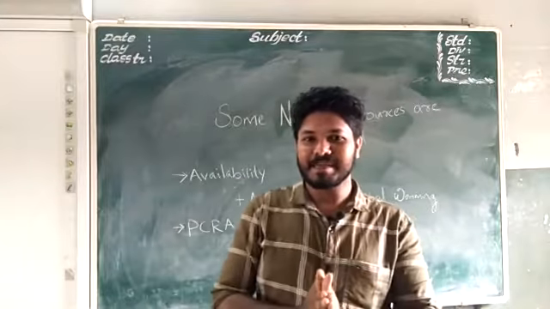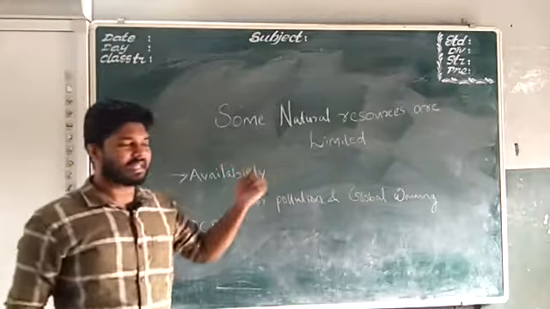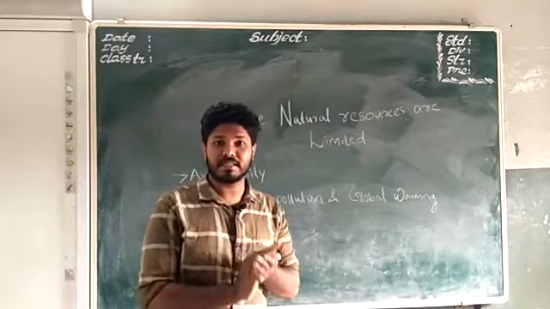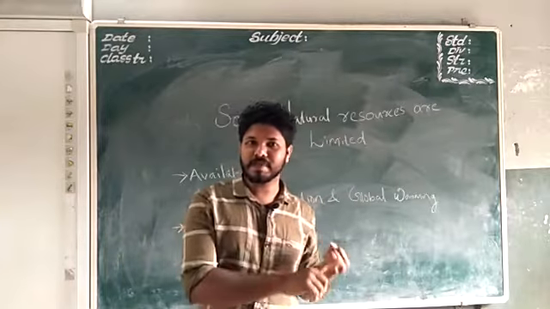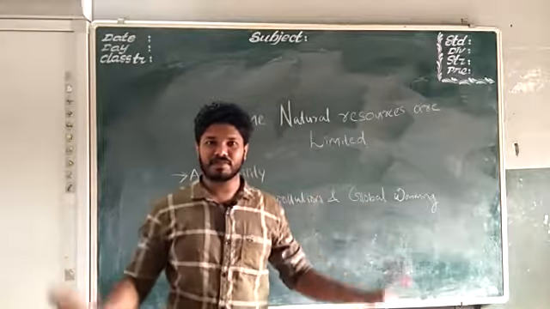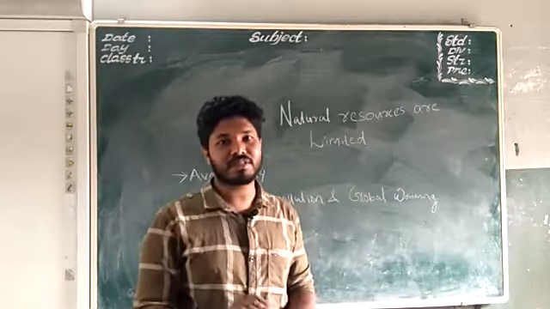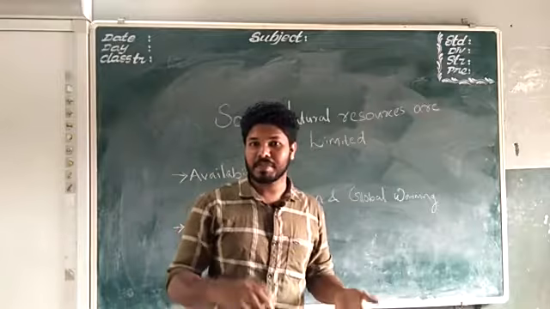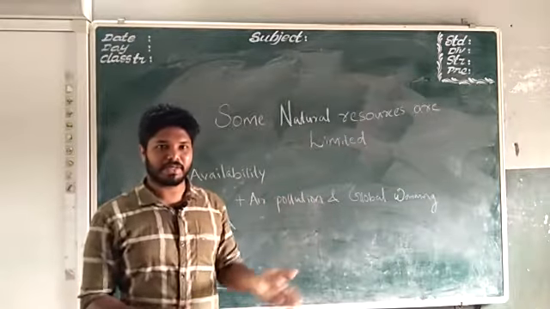Today we are discussing our last section, that is, some natural resources are limited. We already discussed in the first section that there are two types of resources: exhaustible natural resources and inexhaustible natural resources, isn't it? Exhaustible natural resources are those resources which are present in limited amounts. For example, we discussed coal and petroleum.